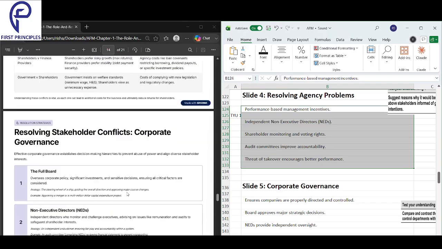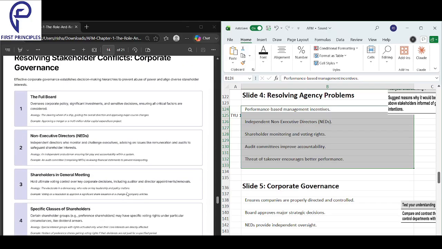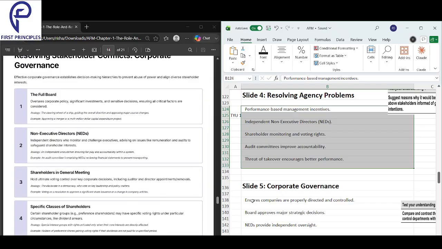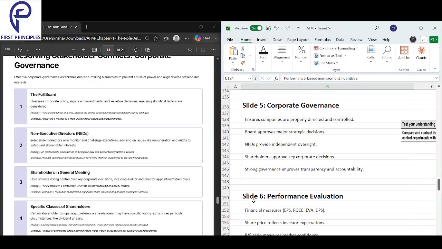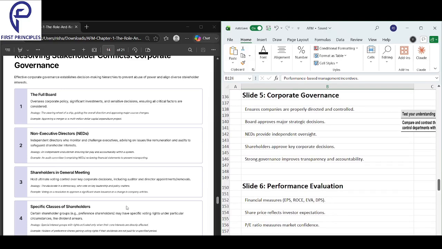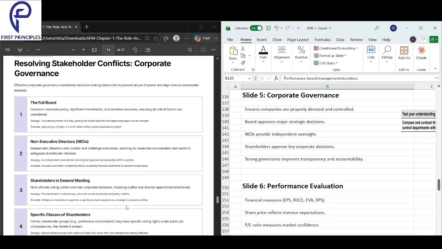So one good solution to this is to ensure that these aspects are there, and as long as they are there, we would observe that the agency problem will slowly start resolving. On a similar aspect, we have corporate governance, which tells us that the solution to stakeholder conflicts is corporate governance. Corporate governance is the superhero that will save the world from the agency problem.